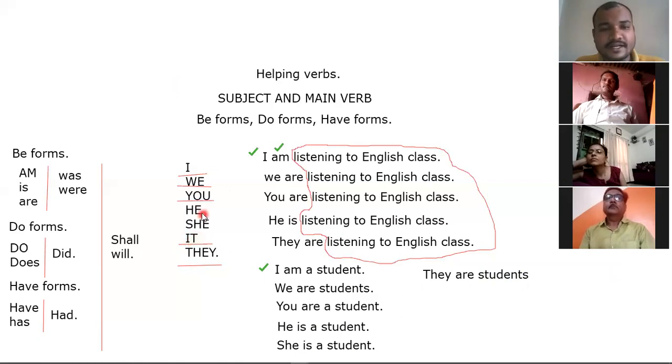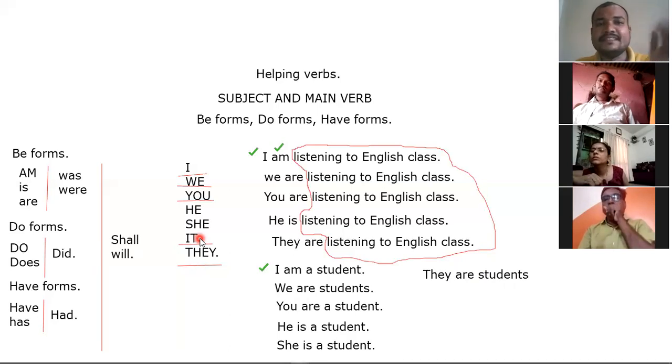He means masculine gender, she means feminine gender, and it means neutral gender. Neutral gender means non-living things, objects. So it is a book.